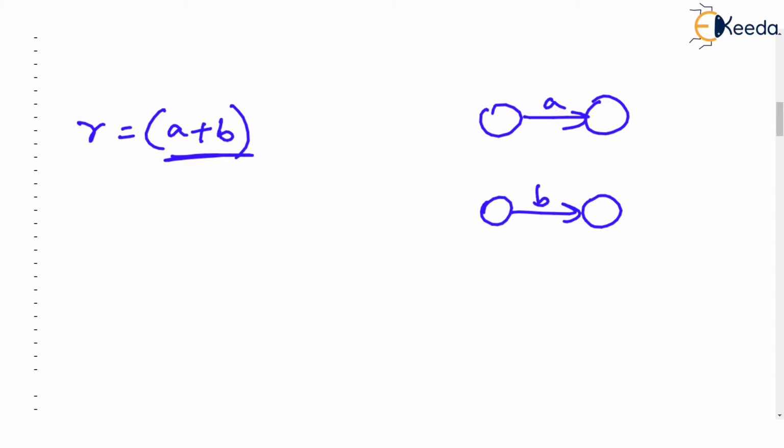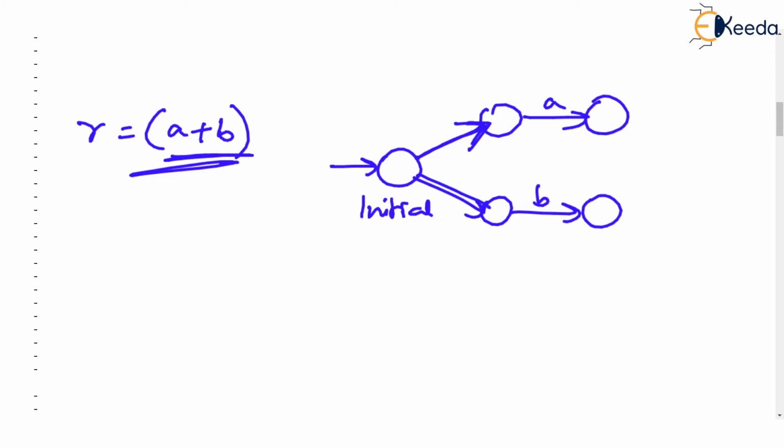This will accept B. Now, I have drawn them one below the other because the regular expression states that it is either A or B. So I will add one more state and call this the initial state. But the problem is I don't have any symbol here on these arrows, and you can't have this in an FA. You can't have a transition without a symbol. So we will use an empty transition. This is clearly A or B, correct?